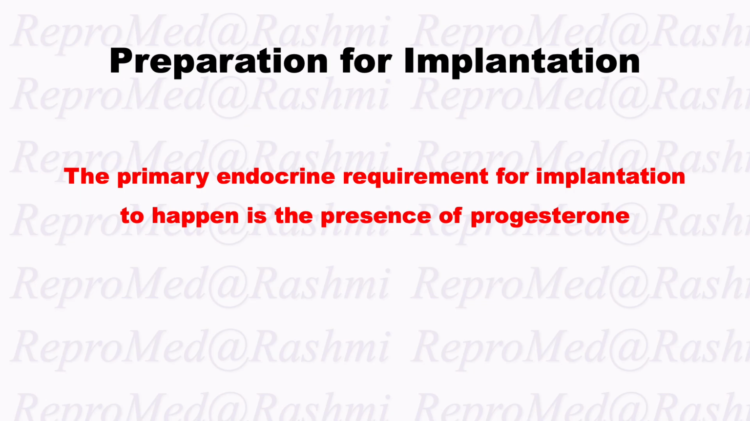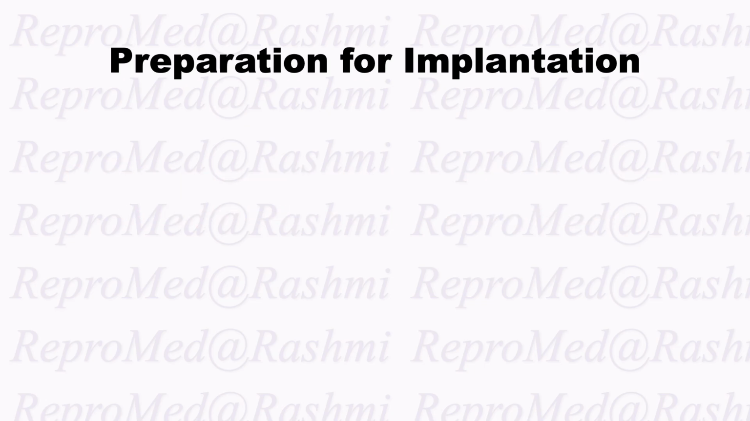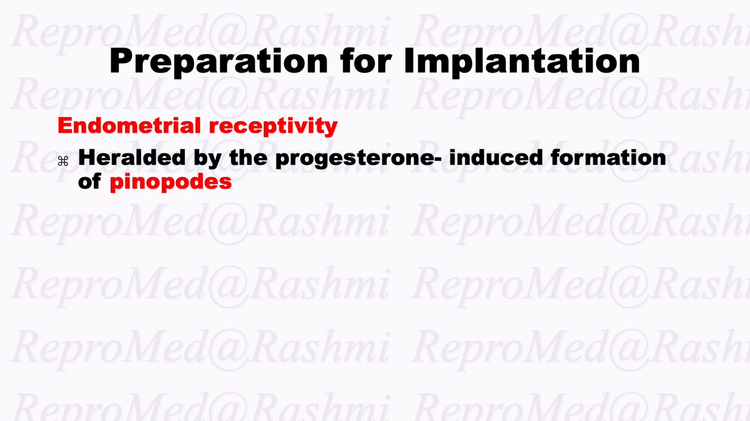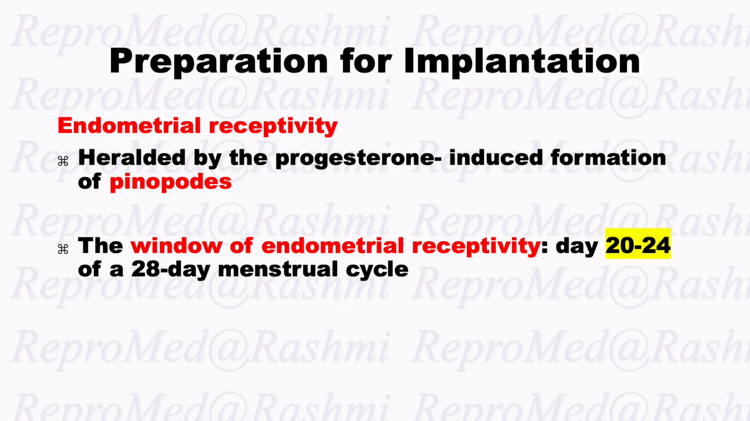Preparation of implantation. The primary endocrine requirement for implantation to happen is the presence of progesterone. Endometrial receptivity is heralded by progesterone induced formation of pinopodes. The window of implantation or the window of endometrial receptivity is from day 20 to day 24 of a 28-day menstrual cycle.